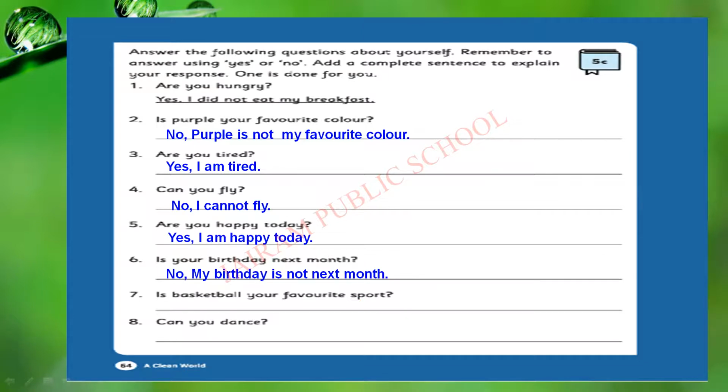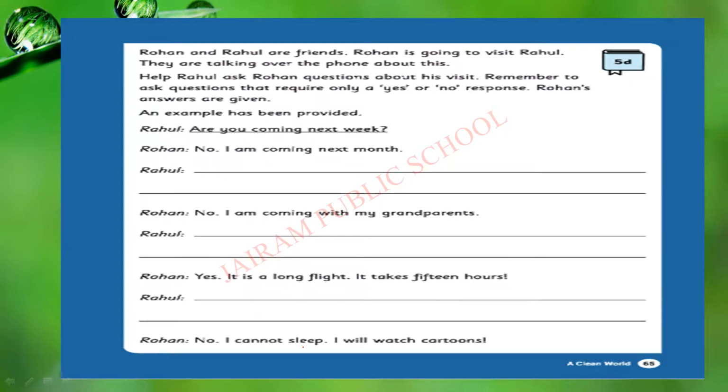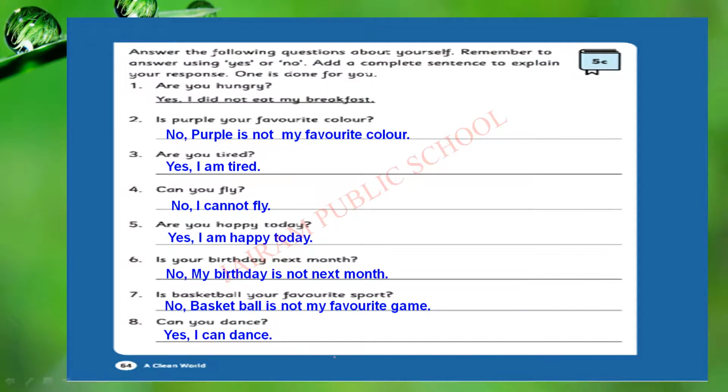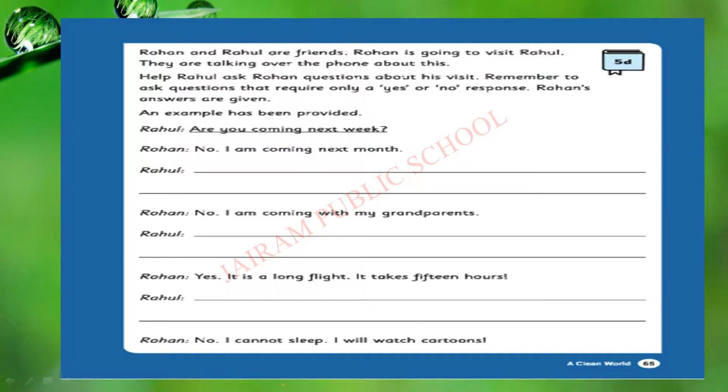Is your birthday next month? No, my birthday is not next month. Is basketball your favorite sport? No, basketball is not my favorite game or favorite sport. My favorite sport is cricket. Can you dance? Yes, I can dance. So these are some examples, children. You can practice this at home to frame more yes or no type questions.